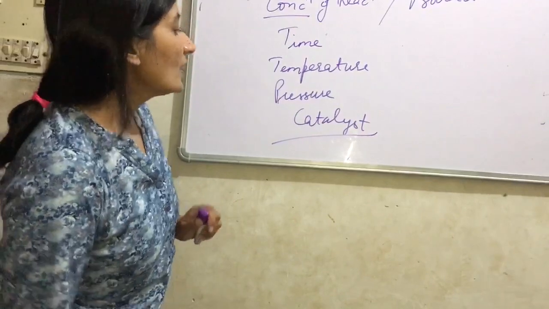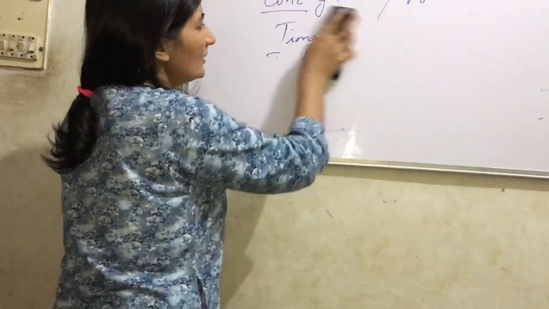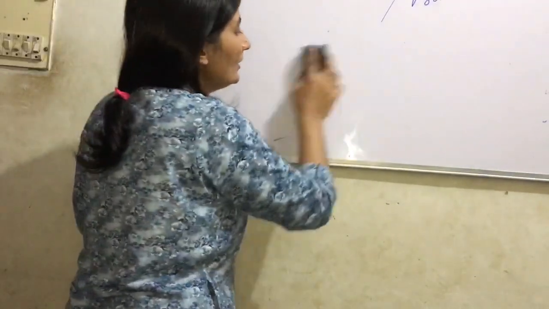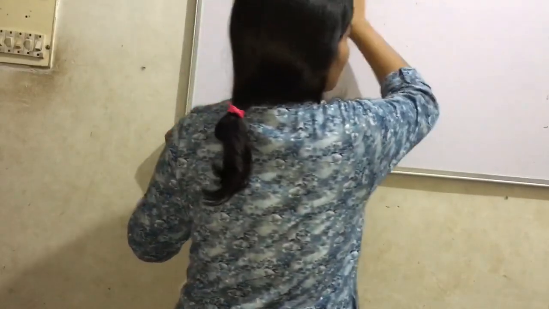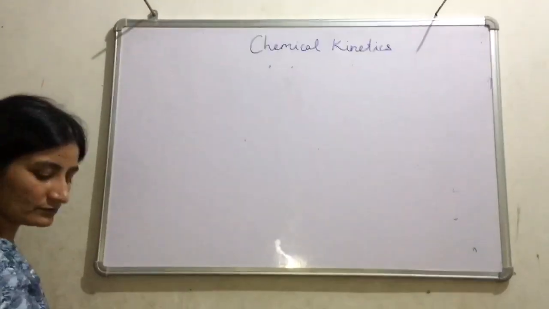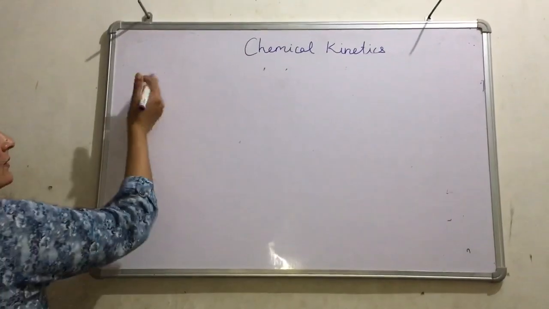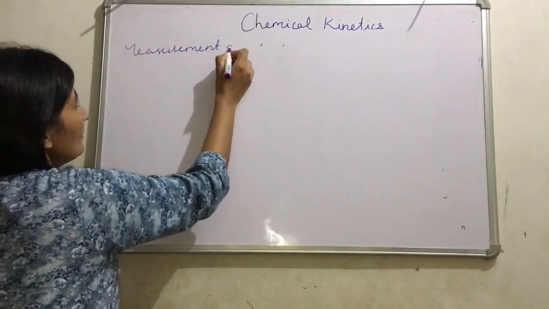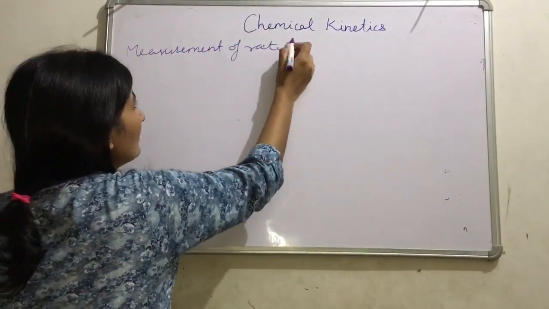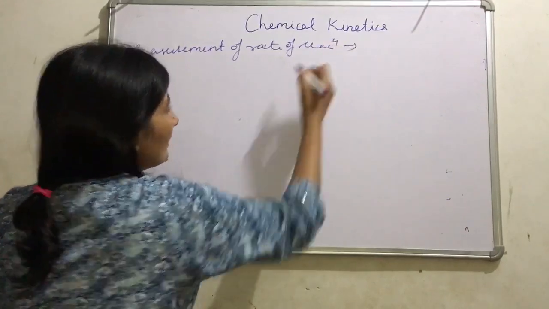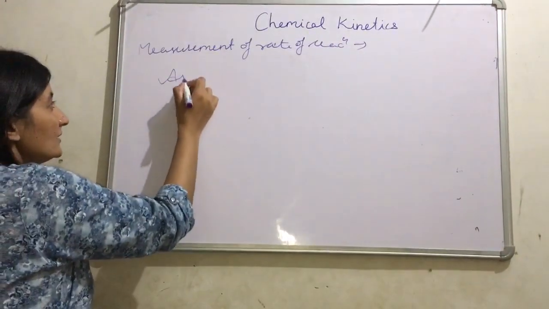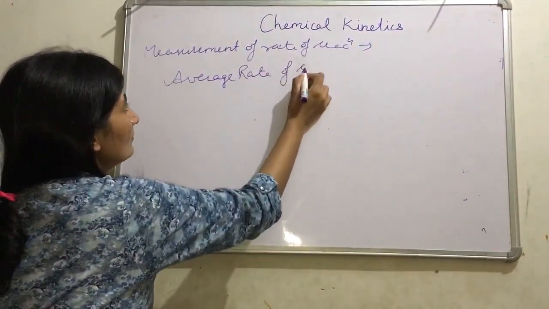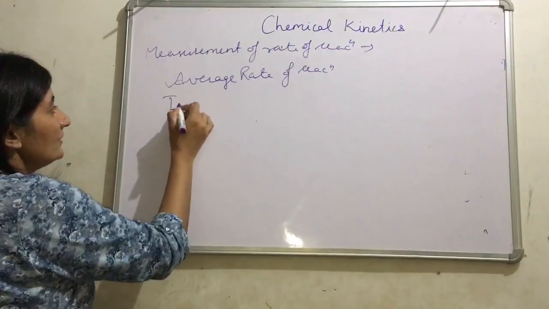Before that, we are going to discuss here that the rate of a reaction is categorized in two categories. Measurement of rate of reaction is done in two ways. One is the average rate of reaction, and another one is the instantaneous rate of reaction.